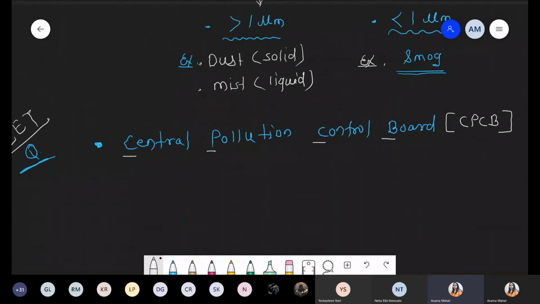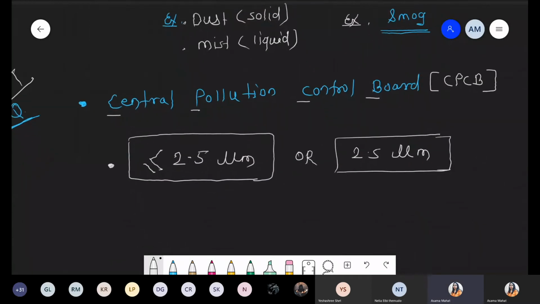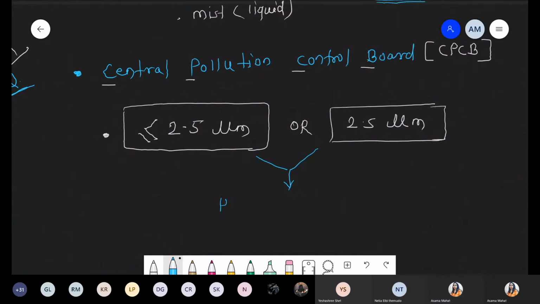This board decided one value, and this board said that if size is less than or equal to 2.5 μm, or in other words, if size is approximately 2.5 μm, such a size of particulate matter creates a harmful effect.